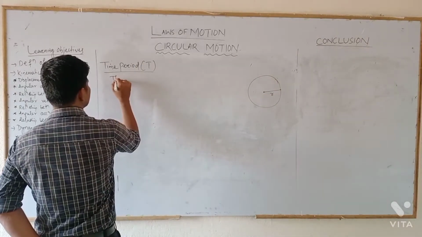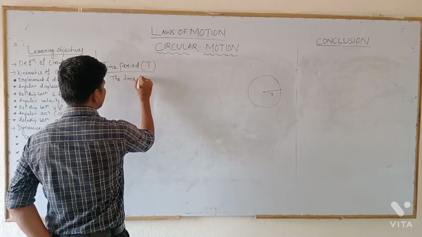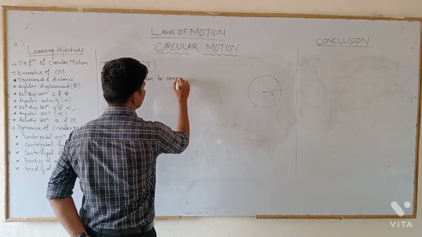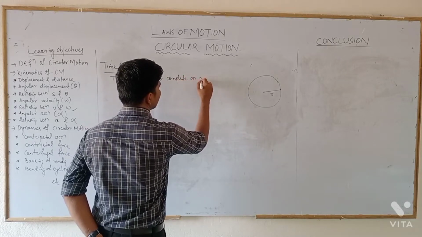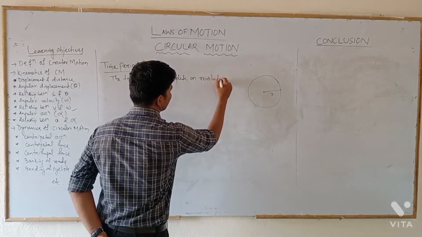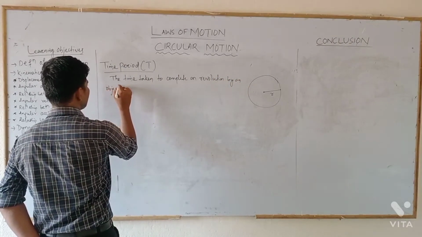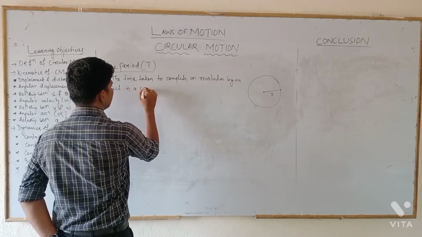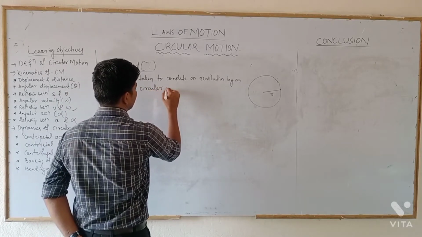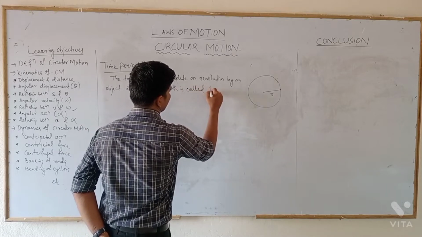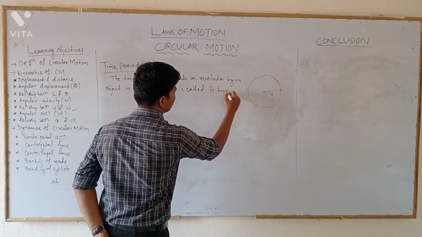Definition: the time taken to complete one revolution by an object in a circular path is called its time period.